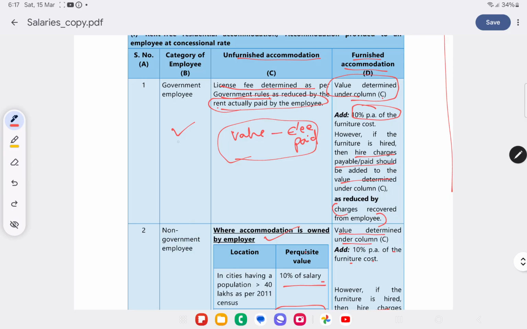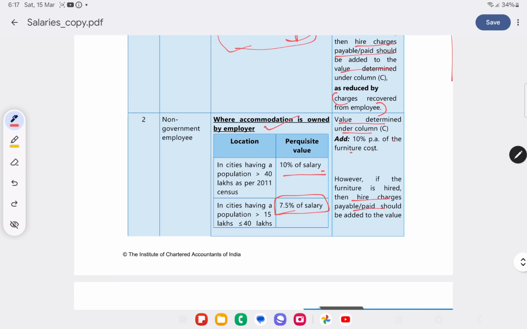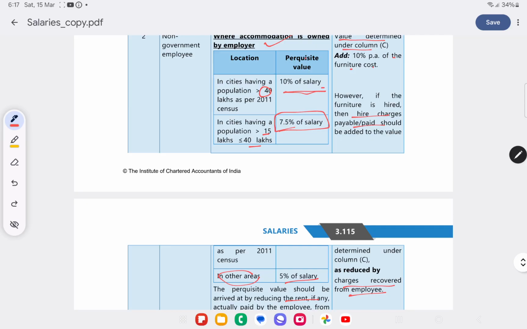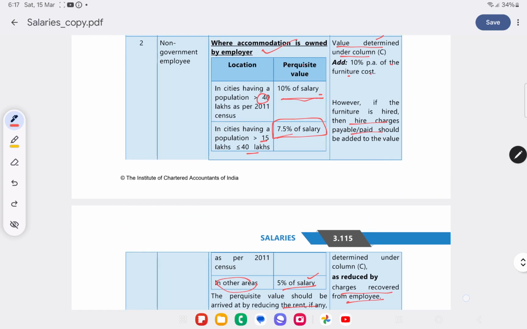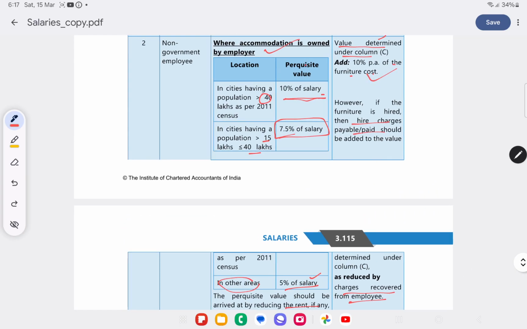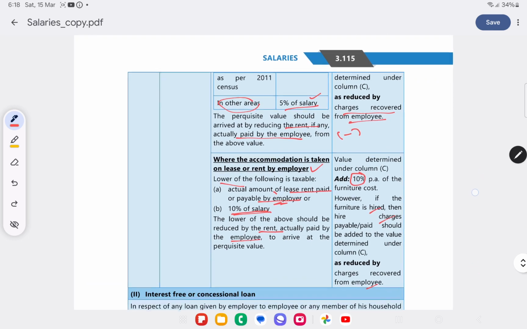So let's revise once again. If it is a government employee, license fee decided by the government minus rent actually paid. To this value we should add 10% or higher charges, and what amount is paid by the employee should be subtracted. If it is a non-government employee, then for cities having more than 40 lakhs, 10% of salary will be taken. For cities having population greater than 15 lakhs but up to 40 lakhs, 7.5% of salary. In other areas, only 5% of salary will be taken as perquisite valuation. In the same way, 10% per annum of the furniture cost will be added. Any charges recovered from an employee will be reduced in the valuation of perquisites.